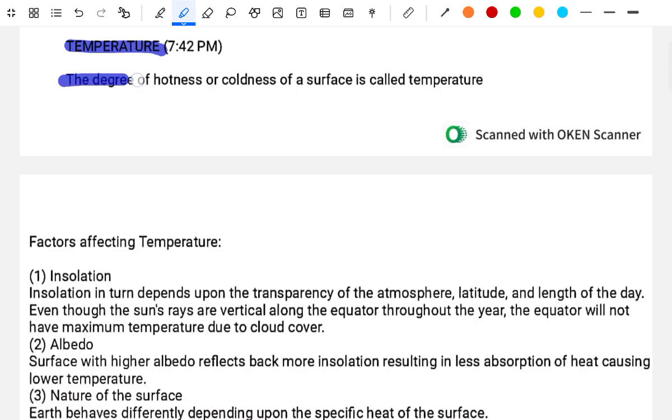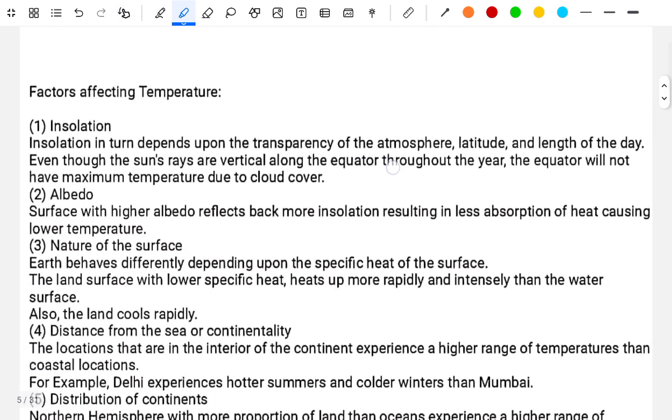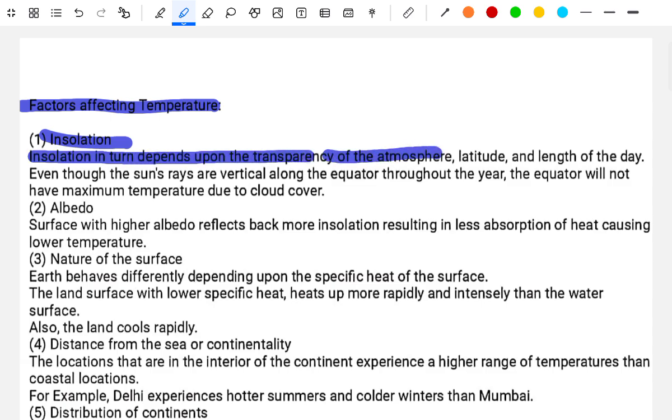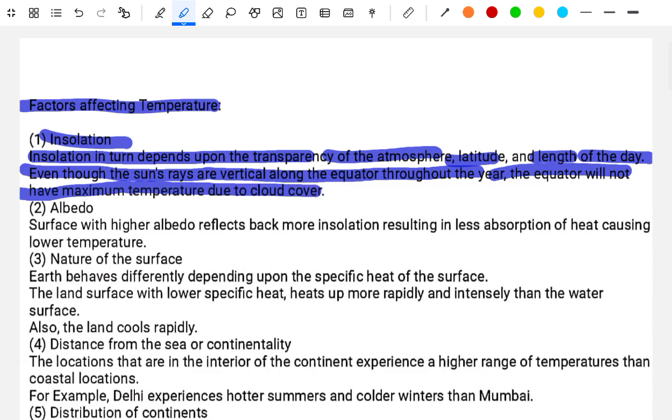Temperature. The degree of hotness and coldness of a surface is called temperature. The factors affecting temperature. First, insolation. The insolation in turn depends upon the transparency of the atmosphere, latitude, longitude, and length of day. Even though the sun's rays fall vertically along the equator throughout the year, the equator will not have the maximum temperature due to the cloud cover.